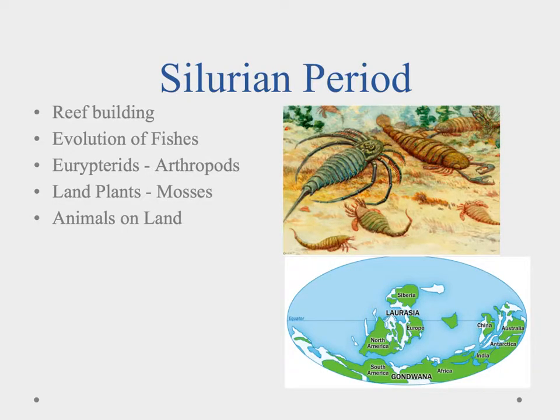Now, during the Silurian period, we had a lot of reef building going on. We saw fish evolution continue. We also saw the formation of these guys here, the Eurypterids, and these were the beginning of arthropods. We had some before, but we can see some other ones forming here. On land, we had the mosses start to develop, and those are our first vascular plants. And we also saw animals start coming out onto the land. So in the Silurian, we had not so much diversity, but we saw a lot of exploitation. We saw some evolution occurring, but it was basically let's get onto land and start spreading out and exploring that whole new environment of land.